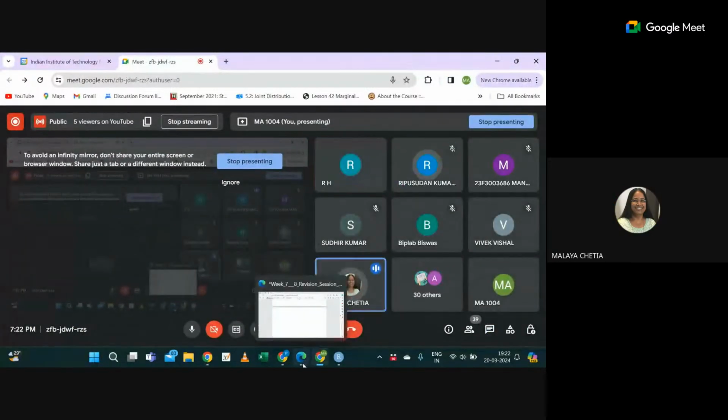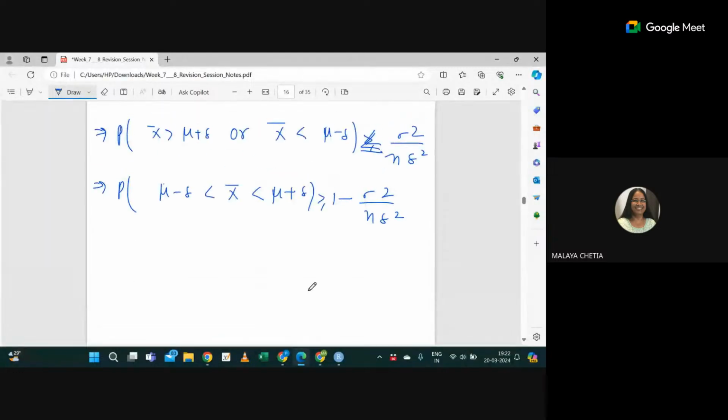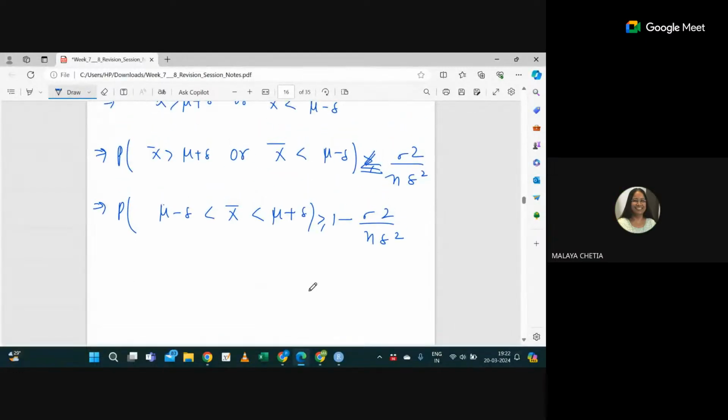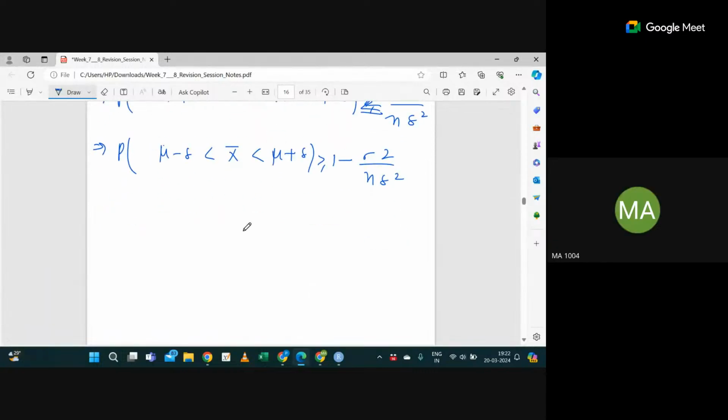Sir, why is this called the weak law of large numbers? Why is this weak, sir? Weak, yeah, because we are talking in terms of probability. It will give you a weak bound. It doesn't give you a strong thing. It is not based on data points. It is calculated. Actually, here we are talking about probability: the probability of this being less than something. You can see this bound is actually a weak bound.